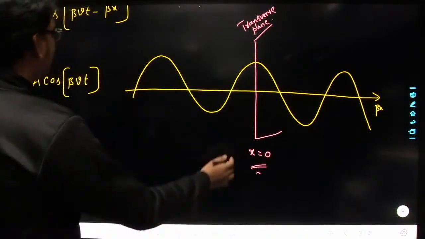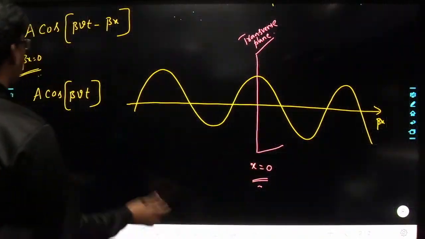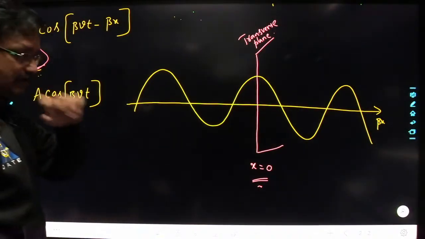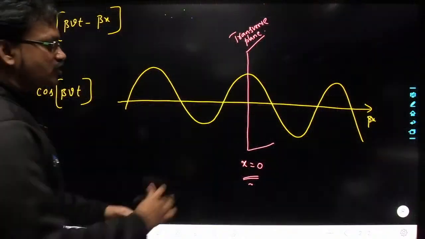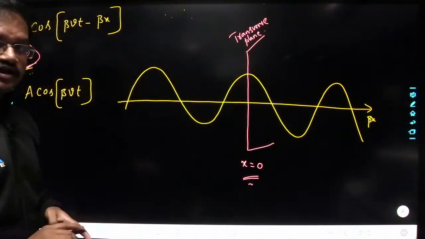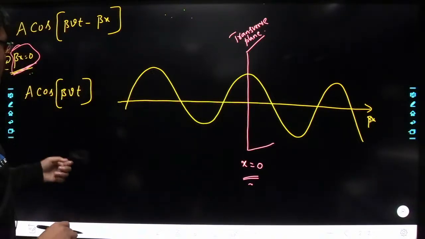Now here I have fixed the location x equal to 0. At x equal to 0, beta x is equal to 0. At this location I have drawn a transverse plane. Now I am going to observe how this function is going to vary with respect to time.